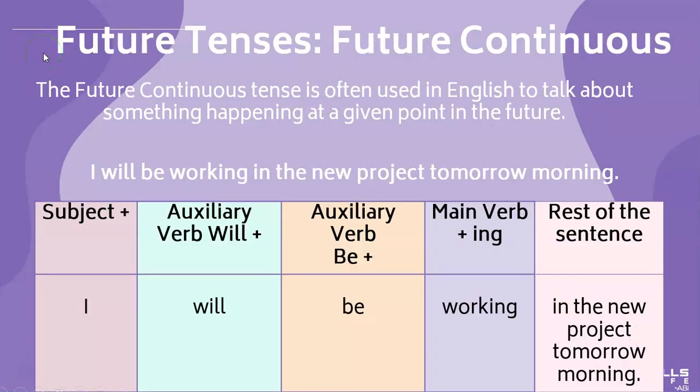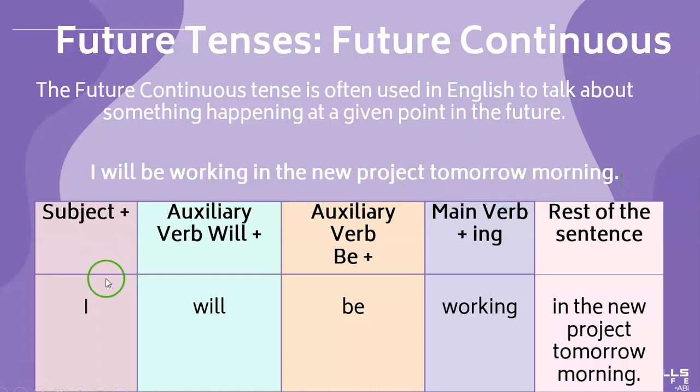Now that you are experts in the future tenses will and be going to, let's study the future continuous. The future continuous tense is often used in English to talk about something happening at a given point in the future. For example, I will be working on the new project tomorrow morning.